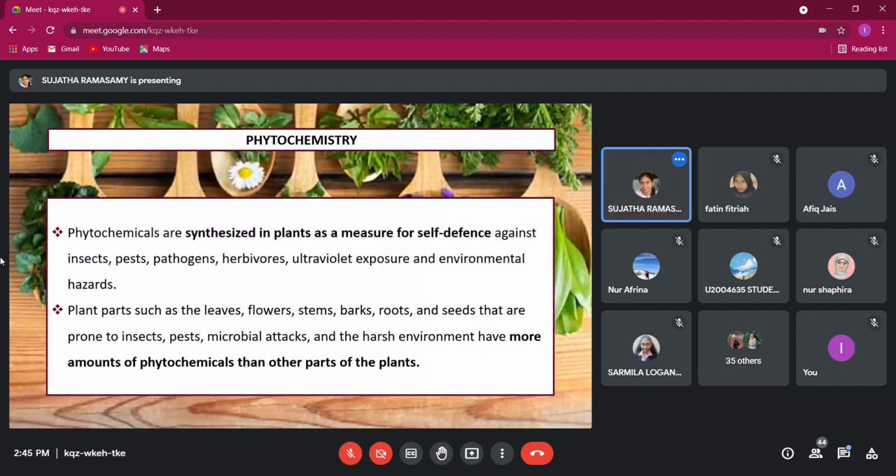So it will protect the plants from any pathogen attack, like microbial or fungal attack, because it has antifungal or antimicrobial properties. So that's an example of how plants produce a secondary metabolite, a resin, for self-defense.